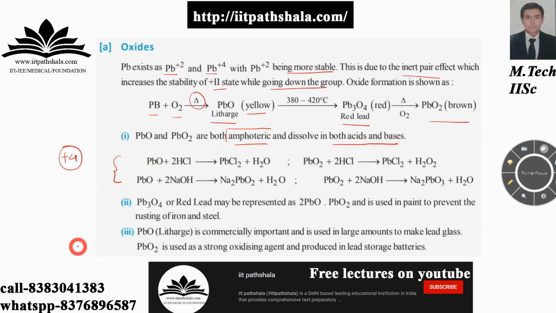The reactions are as follows: Pb3O4, or you may say red lead, may be represented by 2PbO·PbO2, and is used in paint to prevent the rusting of iron and steel. Now, litharge is commercially important and is used in large amounts to make lead glass. PbO2 is used as a strong oxidizing agent and is used in lead storage batteries.